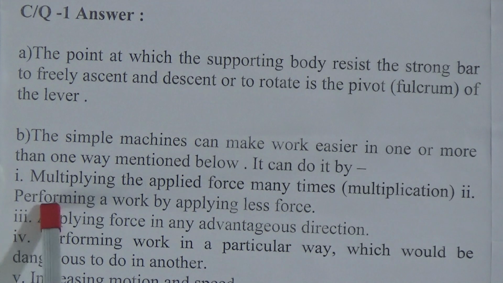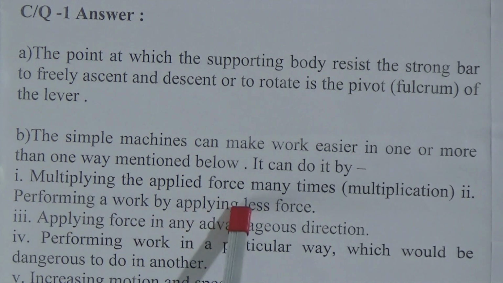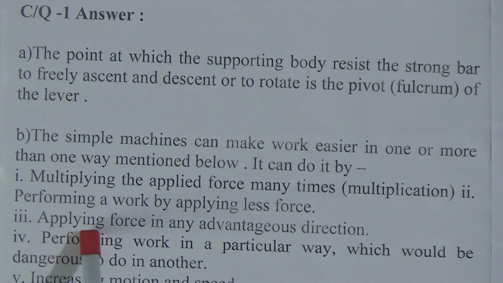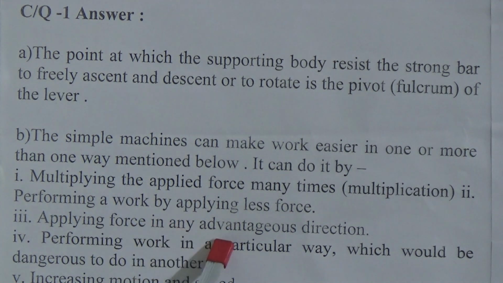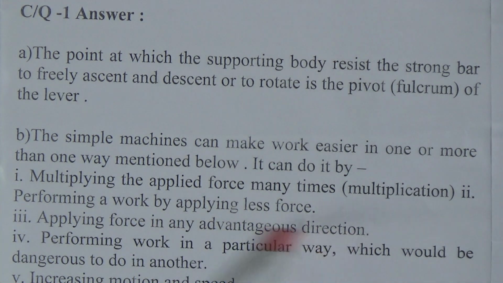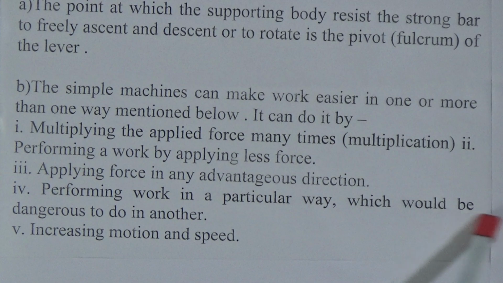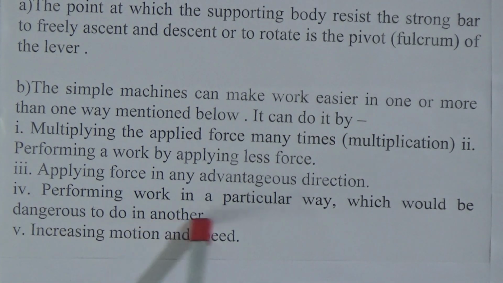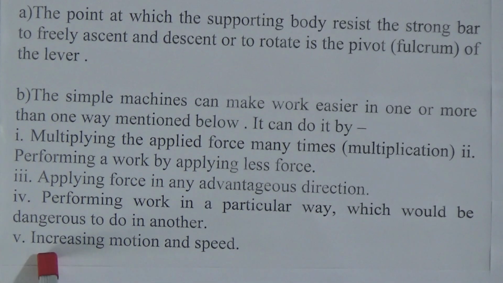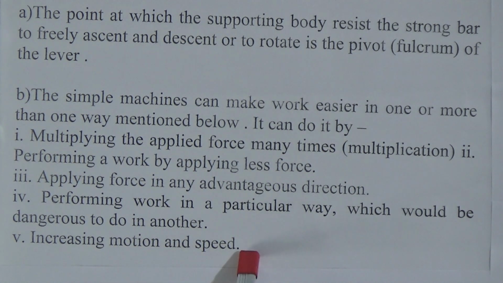Second, performing a work by applying less force. Third, applying force in an advantageous direction. Fourth, performing work in a particular way which would be dangerous to do in another. And last, increasing motion and speed.